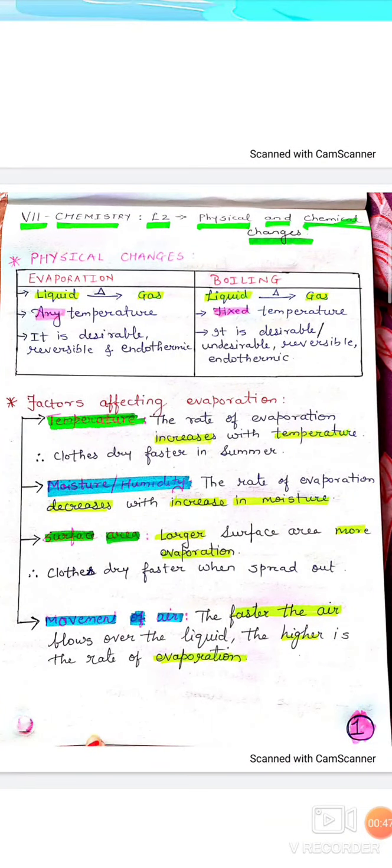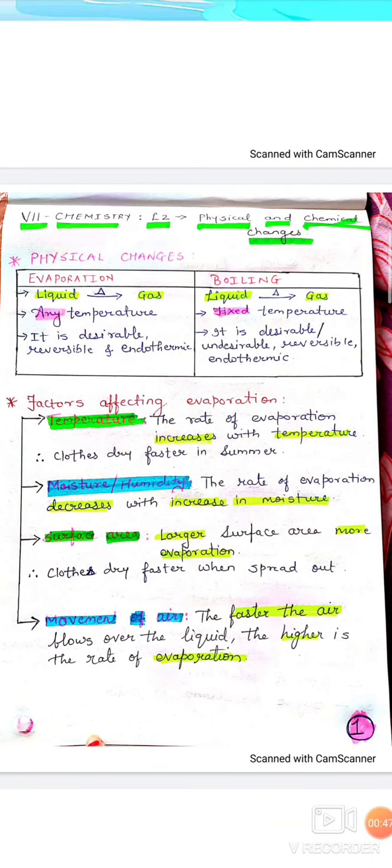For example, if I take 1 liter of water and pour it into a normal water bottle, and again I take 1 liter of water and this time I pour it into a tray and keep it under sunlight for the same period of time, what do you think? In which container will the water evaporate faster? Any guesses?